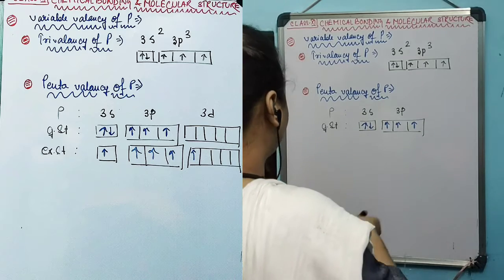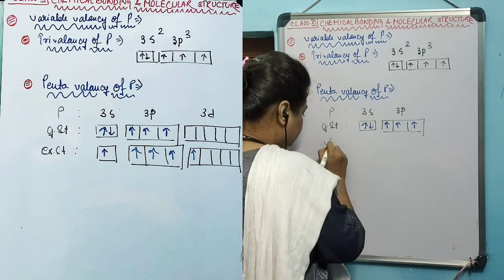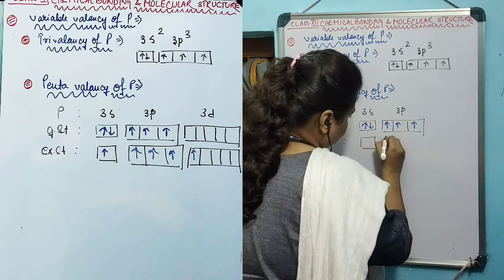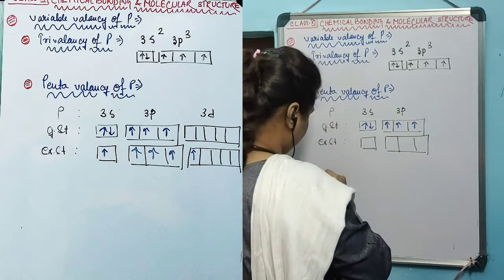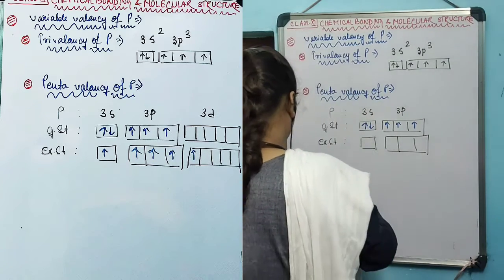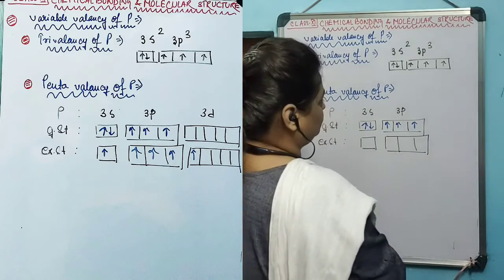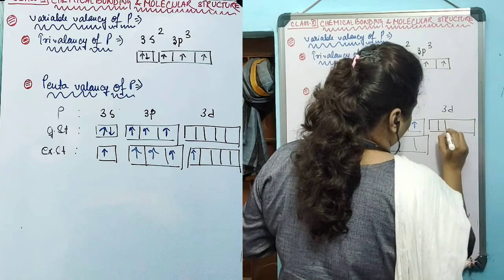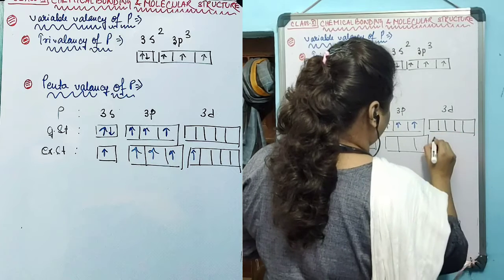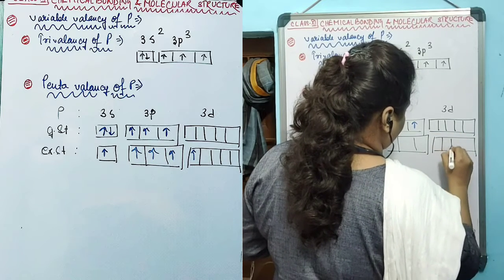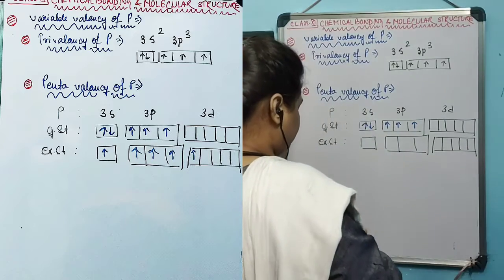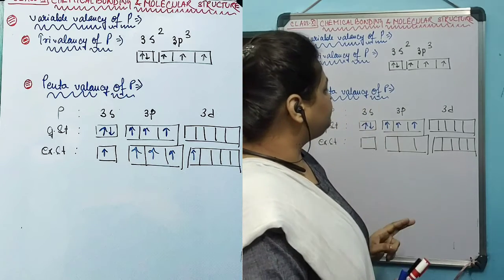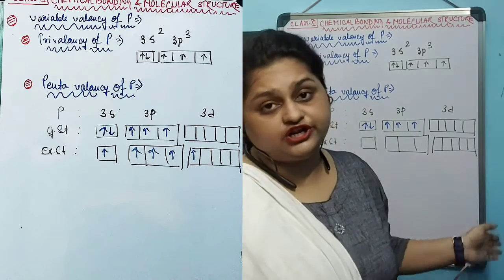But the excited state electronic configuration in phosphorus: 3s2 3p3 is the actual ground state electronic configuration.